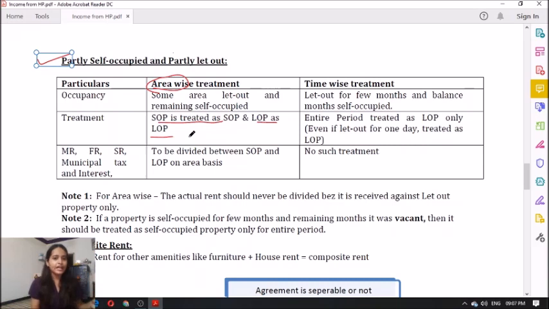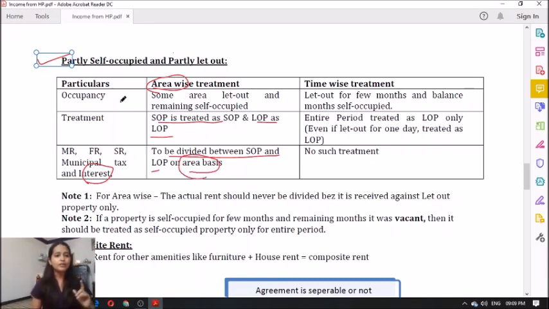Now you may have a doubt: what about the municipal value, fair rent? It will be of the entire building. See, municipal value, standard rent, it will be for the entire building and it cannot be unit wise. So in such a case, the municipal value, fair rent, standard rent, municipal taxes as well as interest should be divided between SOP and LOP on an area basis.